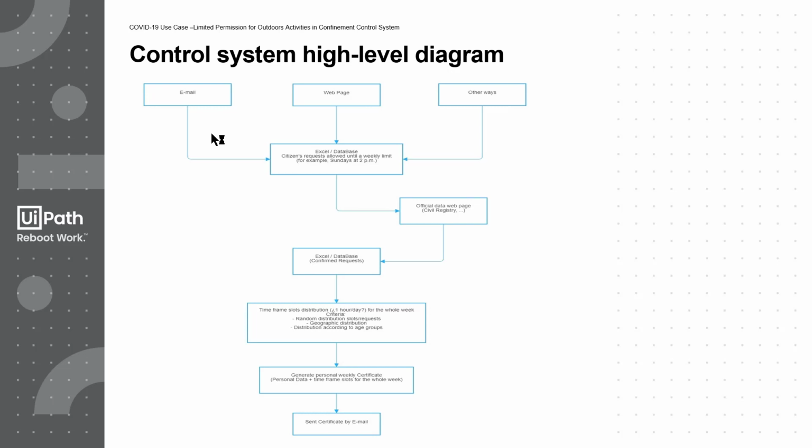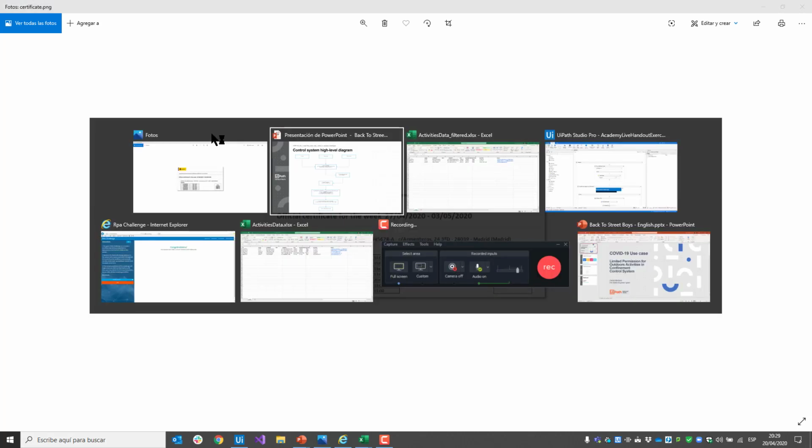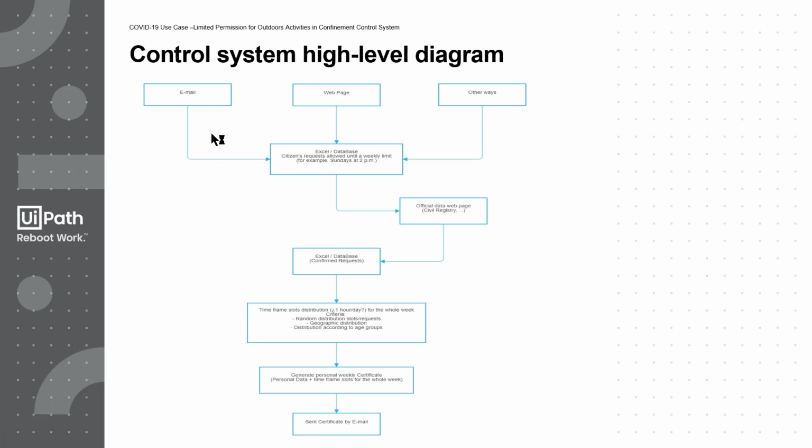Finally, the official certificate for each request will be generated. This certificate, that could have a customized format and be generated according to the security protocols that the competent authorities decide, will contain the personal data from the request together with the assigned timeframe slots for the incoming week. Finally, UiPath robots will automatically send the email corresponding to each request, including the official certificate that will work as a mandatory document in case of being required by the police forces.